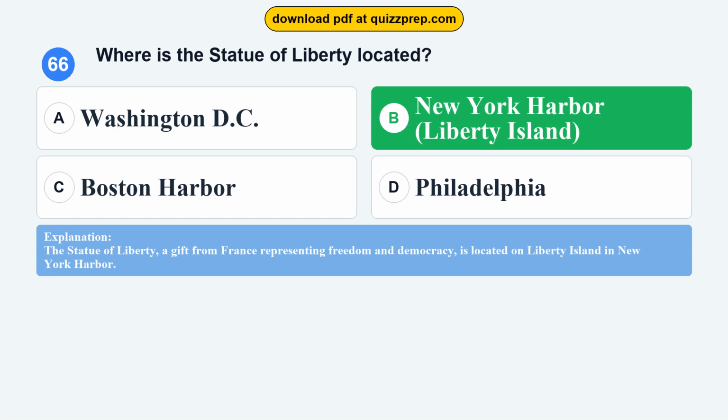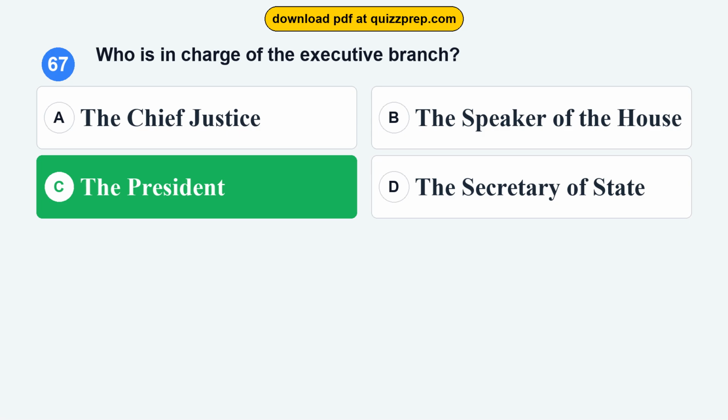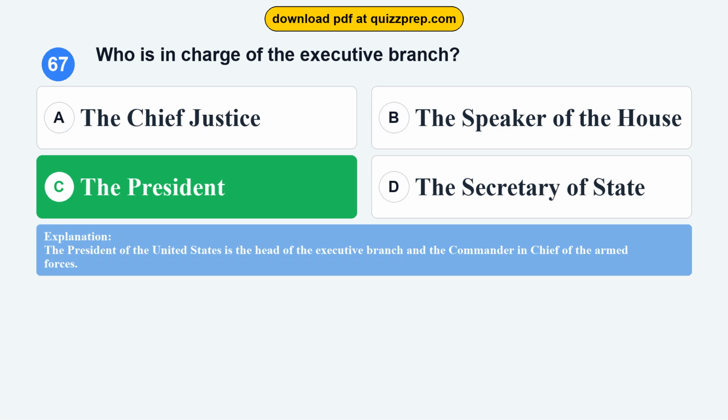Question 67. Who is in charge of the executive branch? Option A, the Chief Justice. Option B, the Speaker of the House. Option C, the President. Option D, the Secretary of State. The correct answer is option C, the President. The President of the United States is the head of the executive branch and the Commander-in-Chief of the Armed Forces.